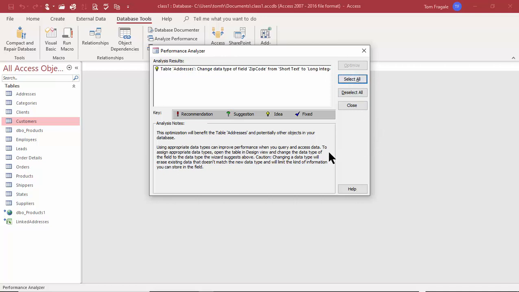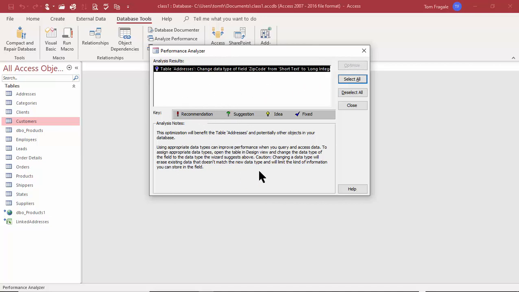If I want to do it, I'll say select all. In this case, it doesn't let me optimize. Sometimes the word optimize will do it for me, but in this case, it's just an idea there. But the ones that come up as recommendations or suggestions, I can actually click those and it'll do it for me if I do optimize.